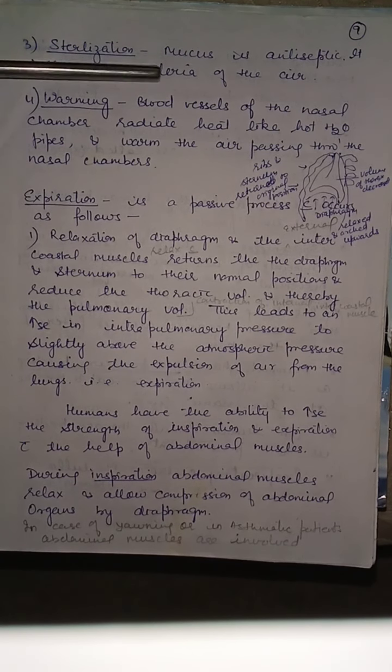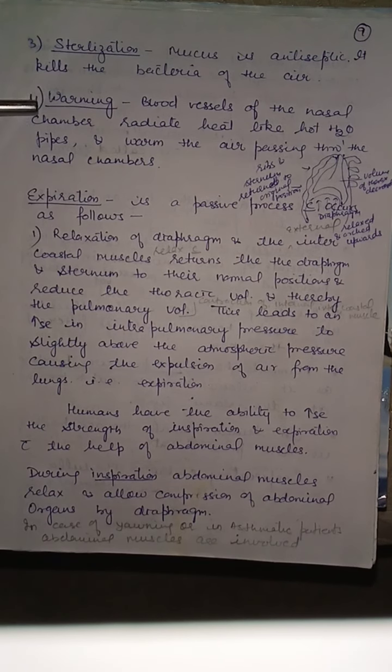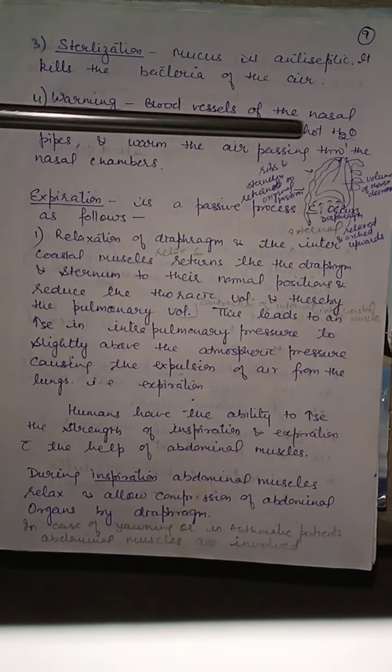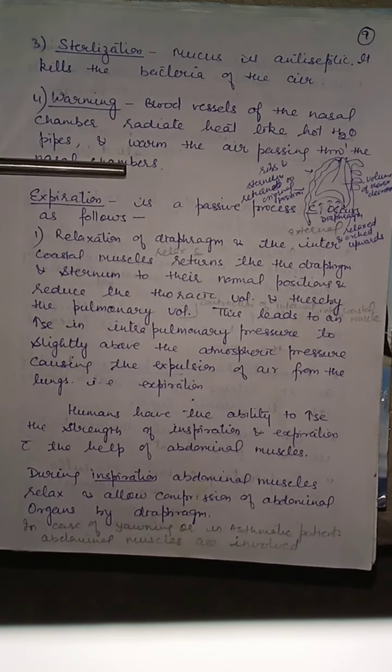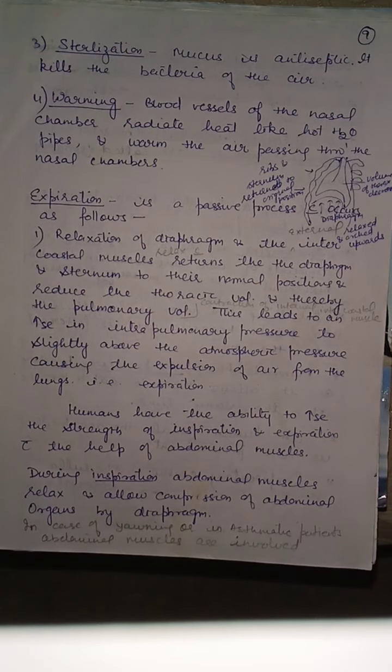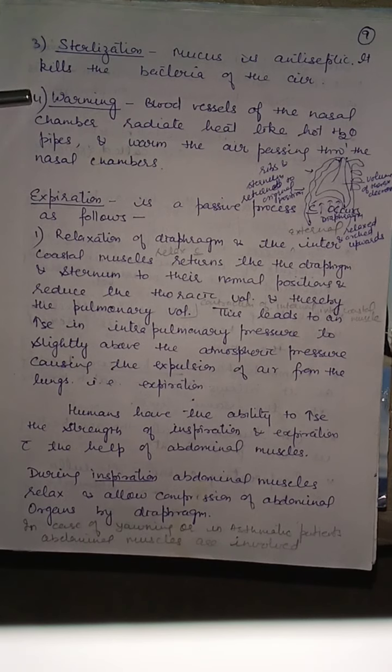It kills the bacteria of the air. Blood vessels of the nasal chamber radiate heat like hot water pipes and warm the air passing through the nasal chambers. So these four steps help in conditioning and filtering of the air. First was moistening, second is cleaning, third is sterilization, and fourth is warming.